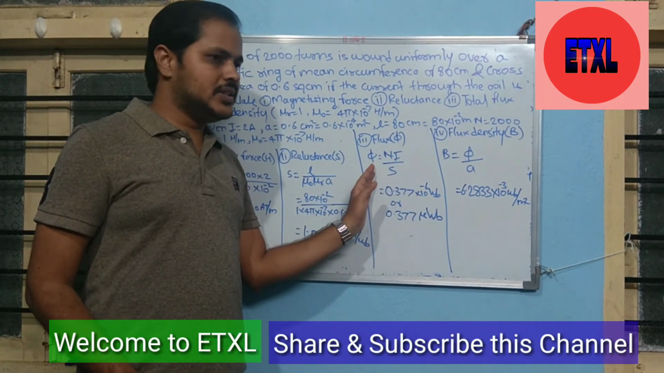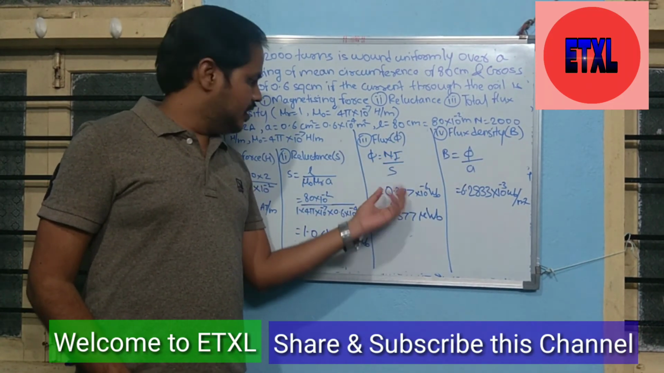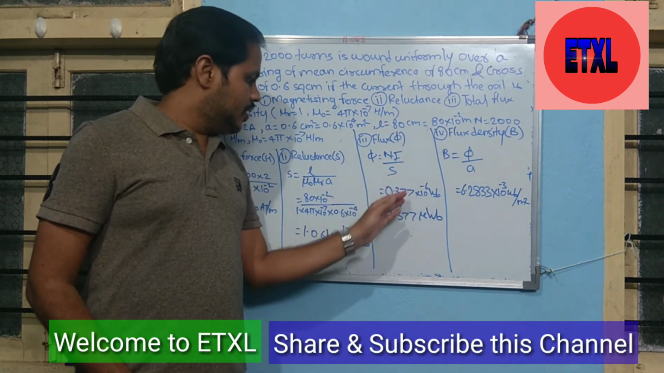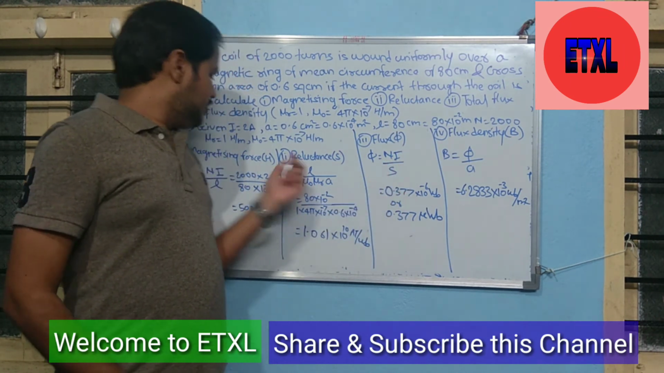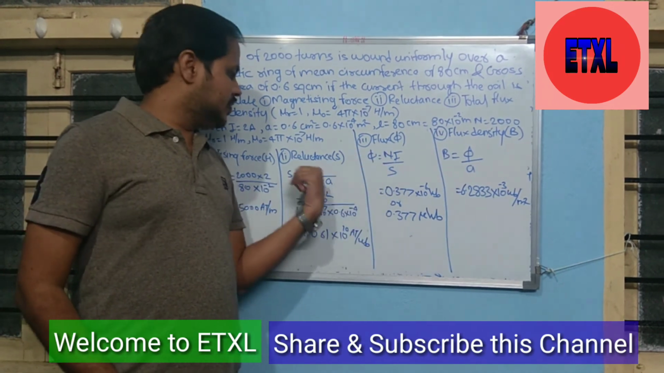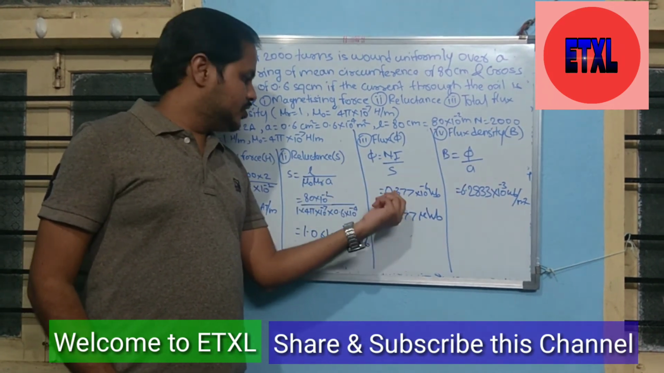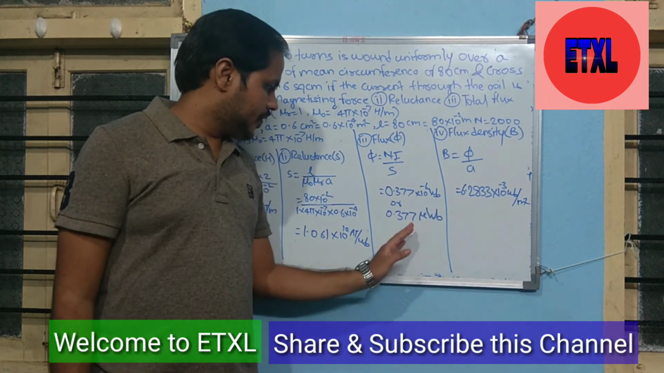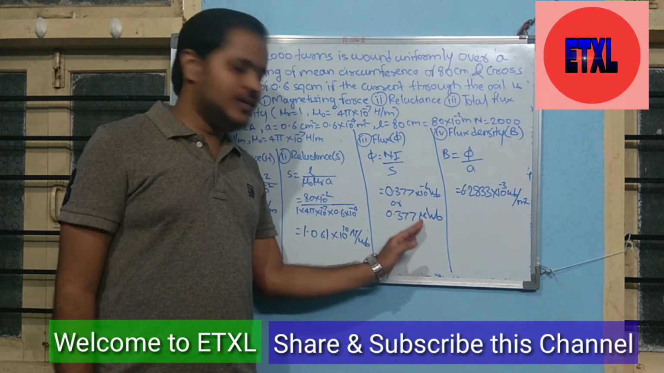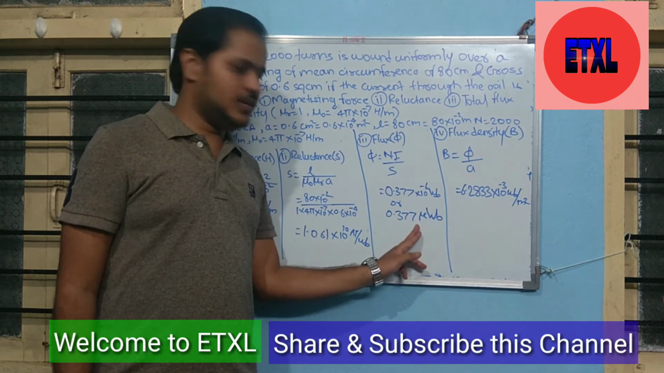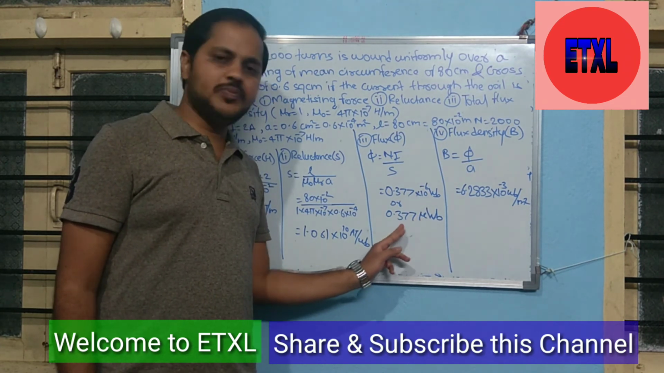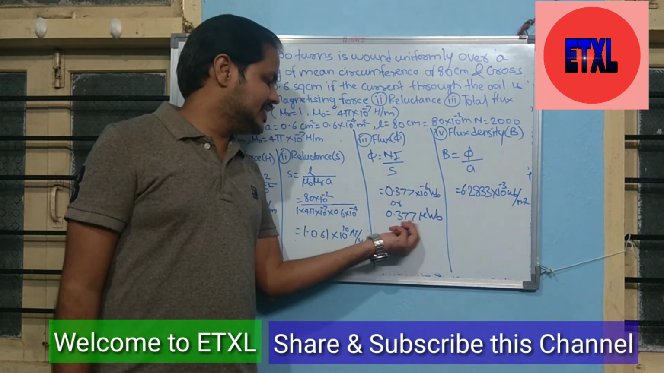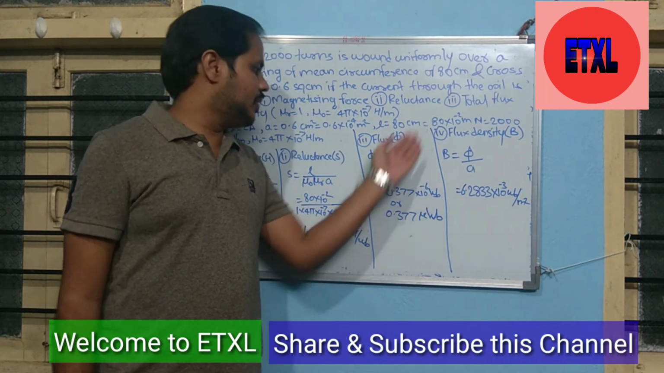Okay, next is flux. What is the formula for flux? Phi is equal to Ni divided by S. Okay, put the values of Ni, mmf, and reluctance, then you get the answer 0.377 into 10 raised to minus 6 Weber, or converted into micro Weber, 10 raised to minus 6 converted into micro Weber, means a small unit, 0.377 micro Weber. This is the value of flux.